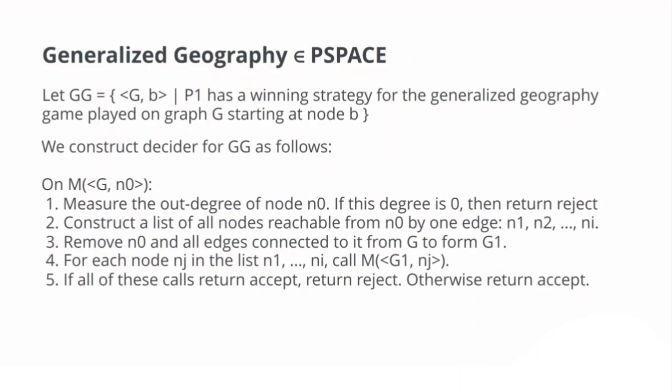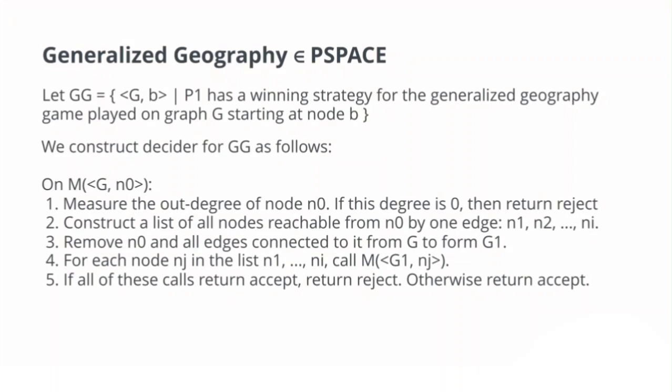Construct a list of all nodes reachable from N node by one edge. Remove N node and all edges connected to it from G to form G1. For each node in the list, recursively call the algorithm with G1 and the node. If all of these calls return accept, return reject, otherwise return accept.